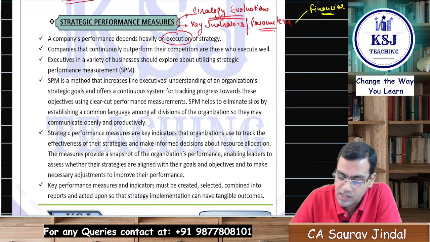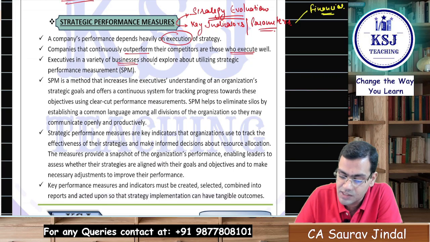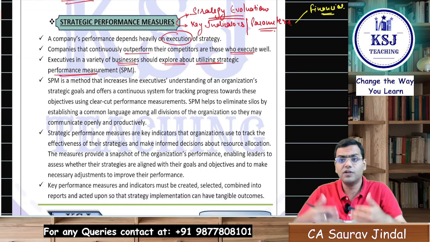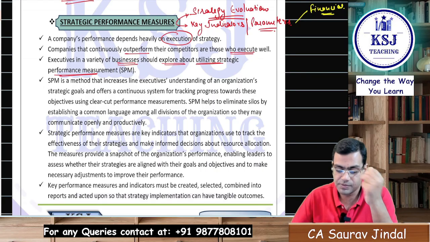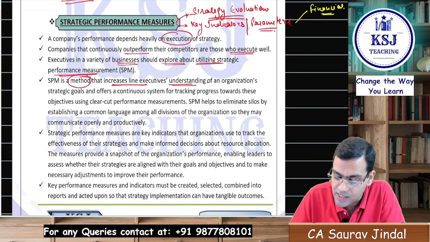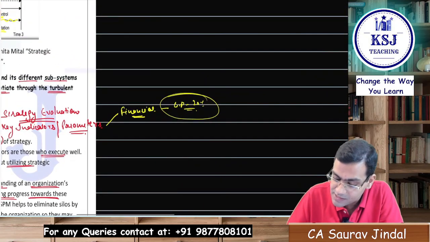Companies that continuously outperform their competitors are those who execute well. The executives in a variety of businesses should explore utilizing the strategic performance measures, right? So the people who are in charge of the operations, they should use the strategic performance measure. The SPM is a method that increases the line executive's understanding of an organization's strategic goals and offers a continuous system for tracking the progress towards these objectives using clear-cut performance measurements. Now this is a clear-cut goal which has been defined, right?